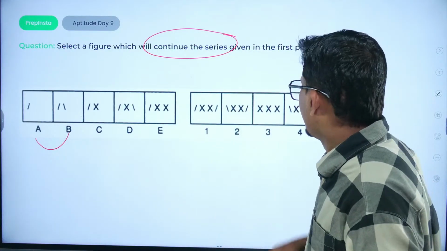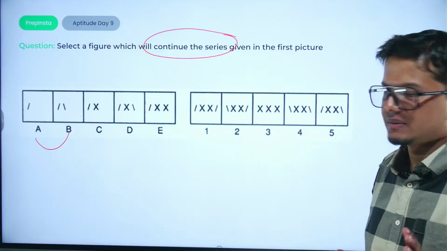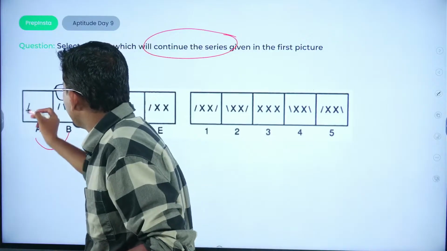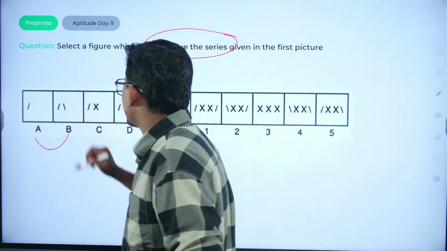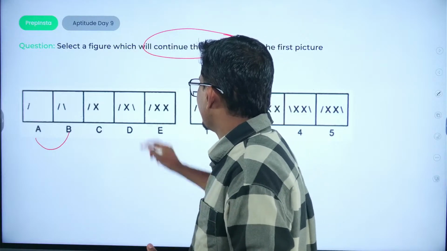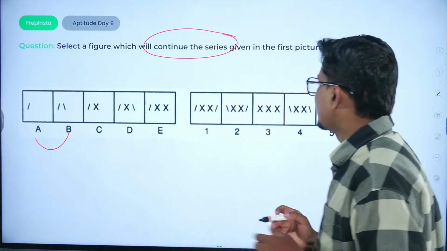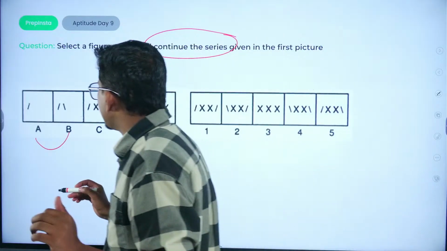1, 2, 3, 4, 5. These are options, that is 1, 2, 3, 4, 5. You have to write down the answers. Let's see one by one. There would be one stick, two sticks, another stick which is cutting it out. Then we have another stick in this particular formation. Then we have another stick which is cutting it down. Let us check the inclination of the series.